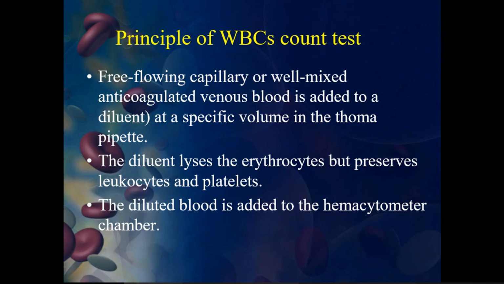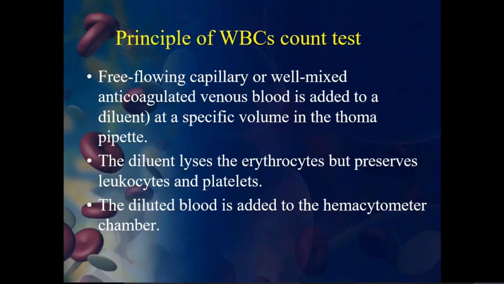A diluent is like adding some water or something else. So in the thermopipette, we are going to add free flowing capillary or well mixed anticoagulated venous blood to a diluent. We are going to take the buffy layer. The diluent lyses the erythrocytes but preserves leukocytes and platelets.